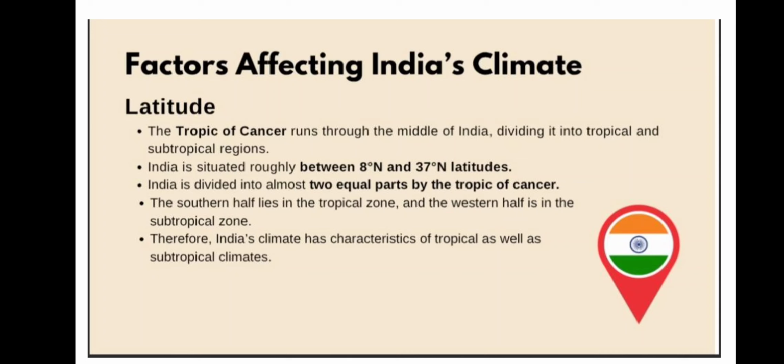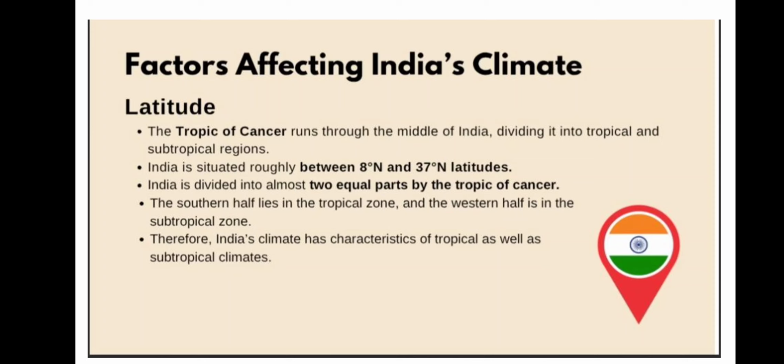So it divides almost our country into two halves. The southern half lies in the tropical zone, where you will face high temperature, and the northern part will have comparatively a little moderate temperature because of the subtropical zone.